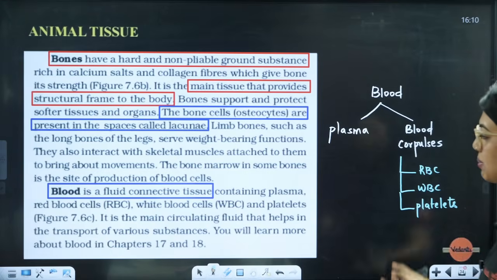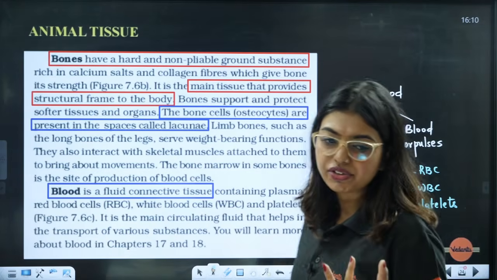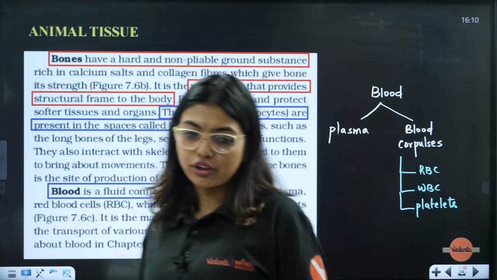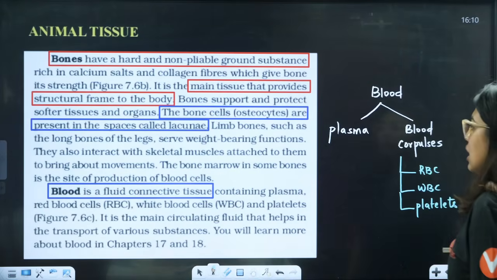This is what is present. Plasma will contain students water, minerals, all of that. Again, I'll teach you in body fluids and circulation. Clear to all of you? So this is what it is.